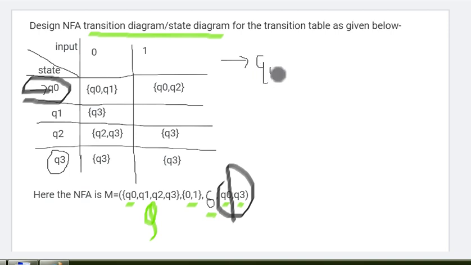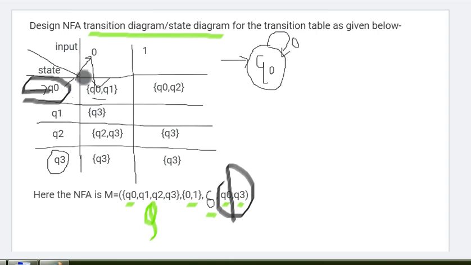This is my initial state. I just made a single incoming arc. At Q0 state on 0 input, what is coming? It is going to the Q0 state itself. So that means it is a loop here. So we just make the loop.